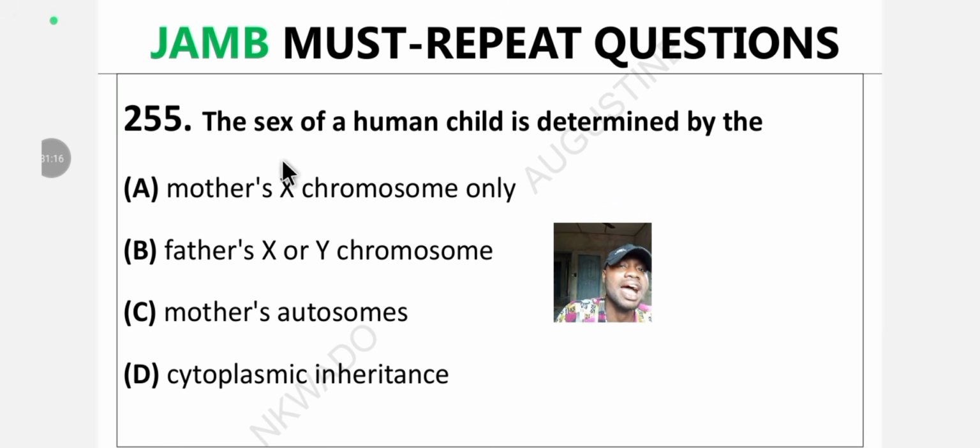Question 255. The sex of a human child is determined by the what? A, the mother's X chromosome only. B, the father's X or Y chromosome. C, the mother's autosomes. D, the cytoplasmic inheritance. What's the answer? This is the easiest question in biology. Give me that answer in the comment section, my scholar.